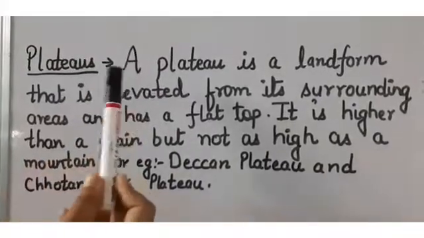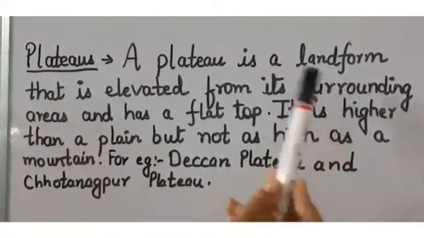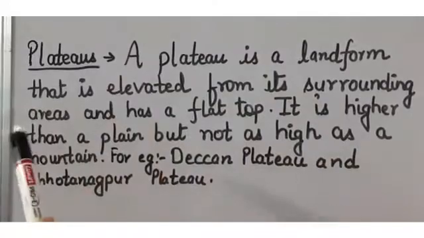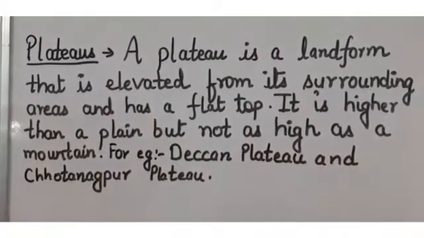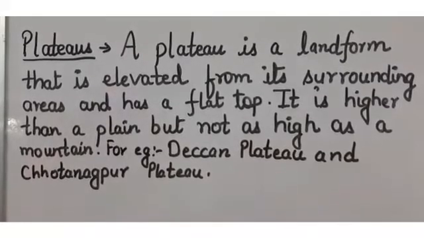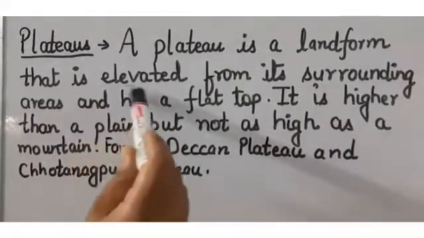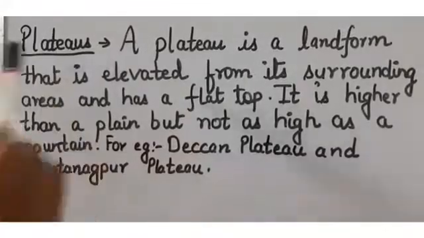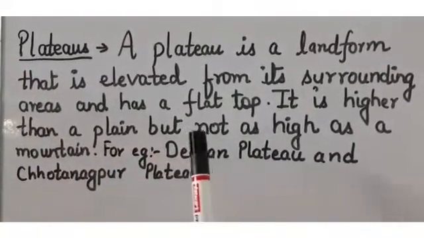Plateaus. Now, what is a plateau? A plateau is a landform that is elevated from its surrounding area. The surrounding areas are all leveled, and the area which is elevated is called a plateau, and it has a flat top also.